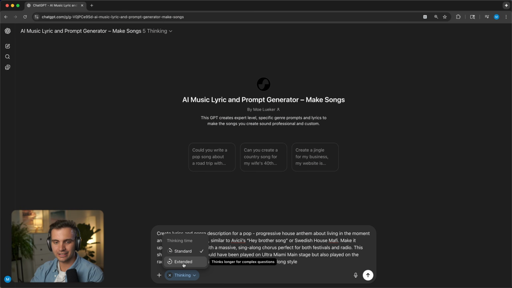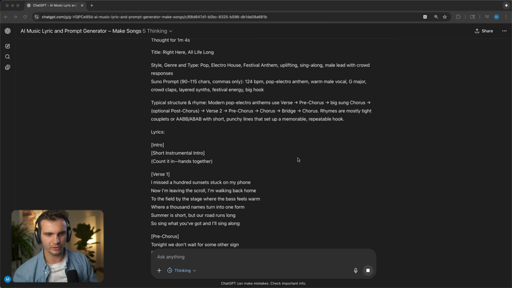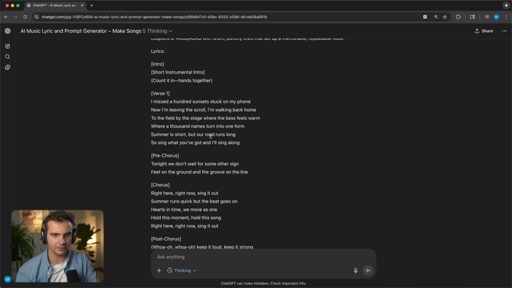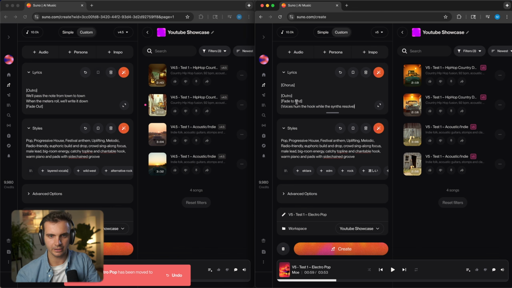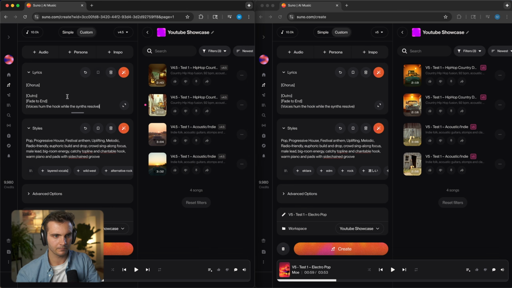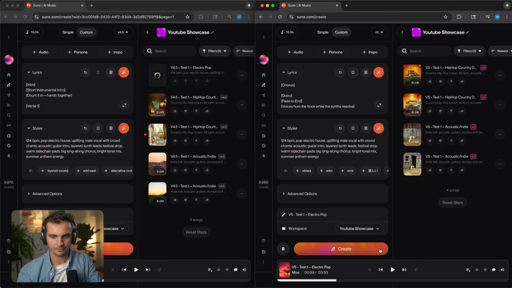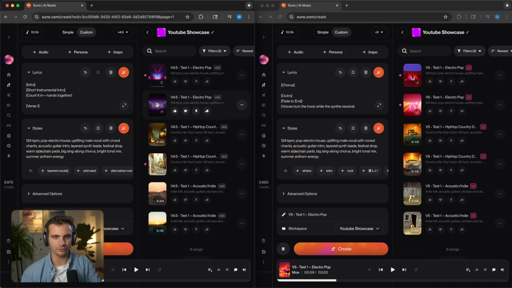This time, let's click on Extended Thinking and see if we get some good prompts. And here we go. Here is the style genre. And here are the lyrics. So let's copy that over again. So we're pasting it right here. And let's click create and create. Let's first check out version 4.5.